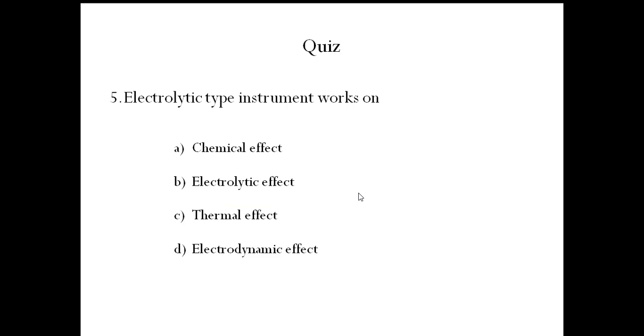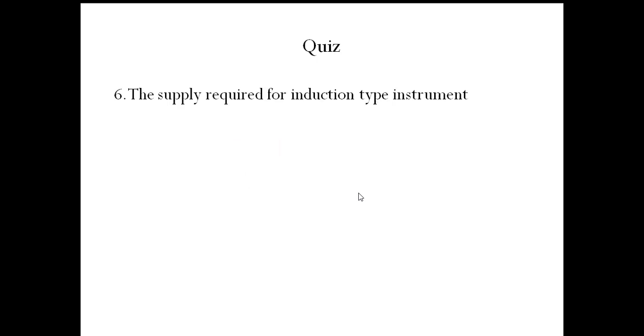Next one, electrolytic type instrument works on. Electrolytic type instrument works on option A, chemical effect. Option B, electrolytic effect. Option C, thermal effect. Option D, electrodynamic effect. So these are working on chemical effect. The electrolytic type instruments will be working on the chemical effect.